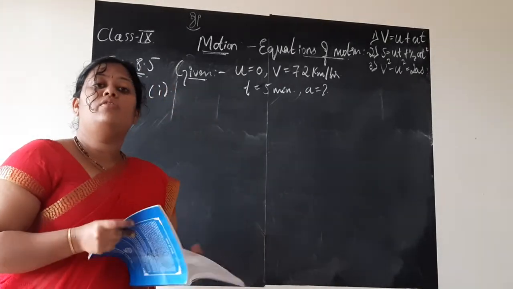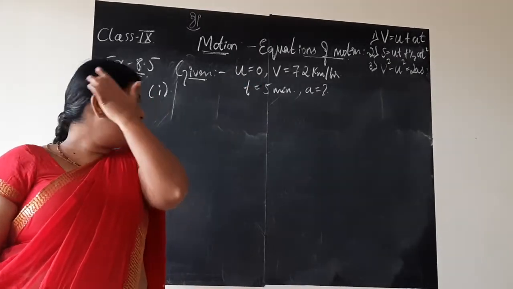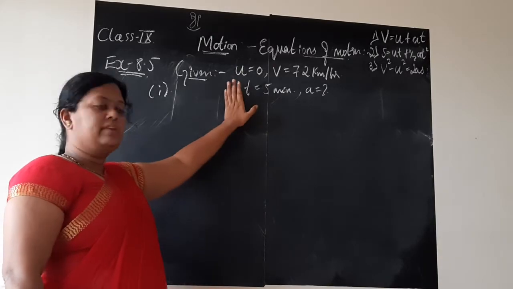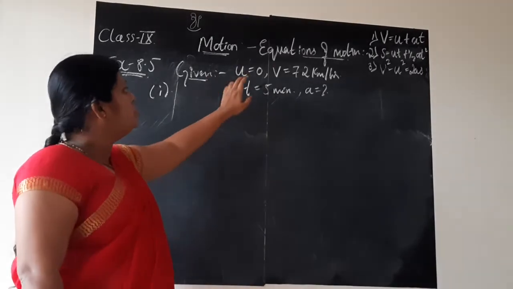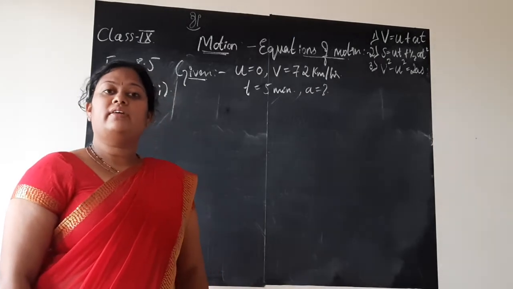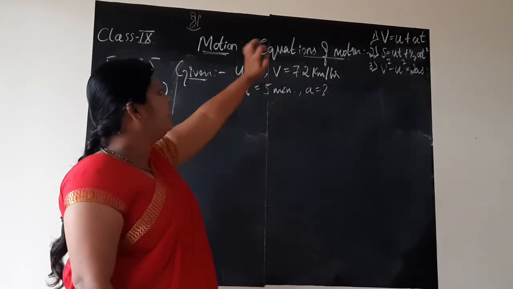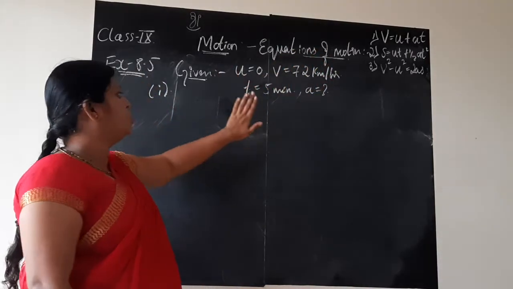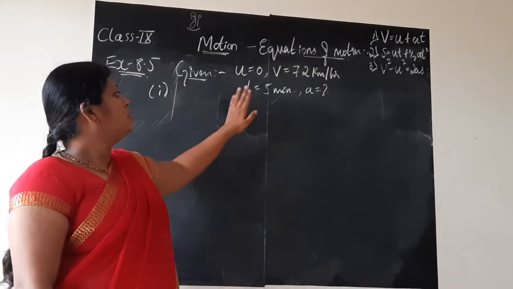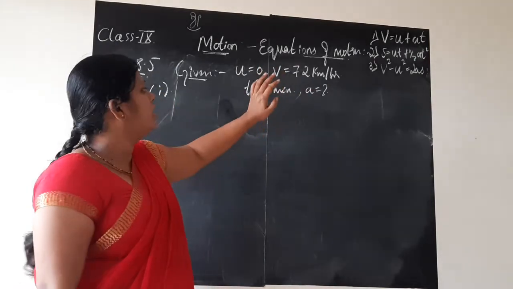Now you all know, first you should write the given data. These are the steps to solve. First write the given data like this. Then you check whether all the quantities given here are in SI unit, whether it is in standard unit. Then only you can proceed by choosing the formula, substitution and solving, children. Don't substitute as it is. See here, initial velocity 0 is fine, you can leave it.